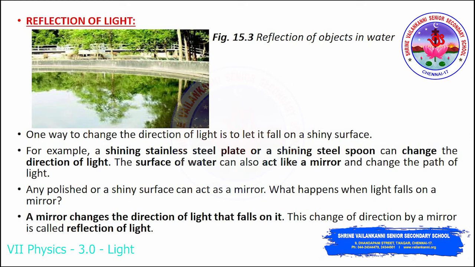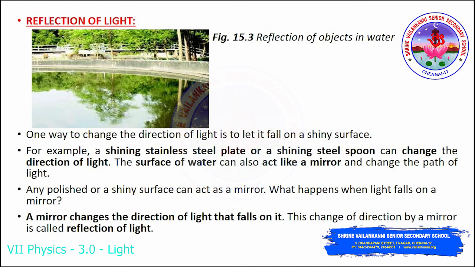So how the objects get reflected with the help of light, and even in water also the objects get reflected. So to change the direction of light that falls on a shining surface, let us see. You can take a stainless steel plate or else a shining stainless steel spoon, and even you can consider the surface of water which will act much similar to a mirror, like how you see in this picture now. So all these things will change the direction of the light.